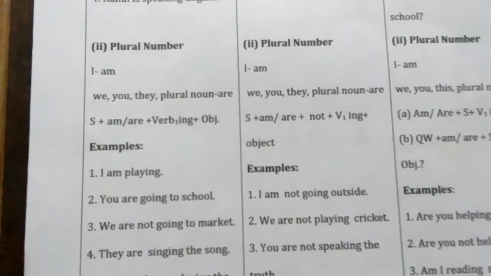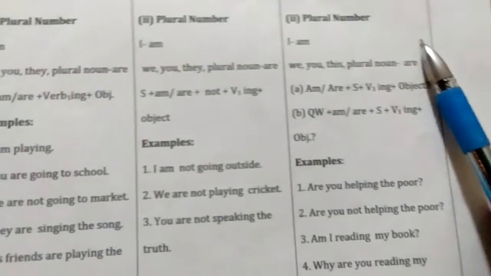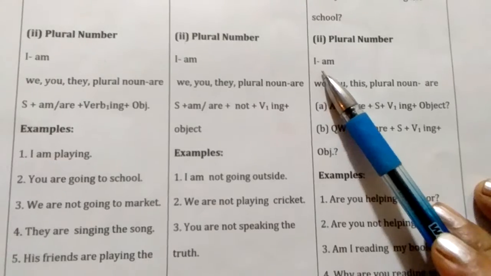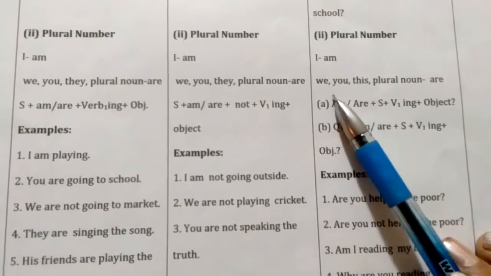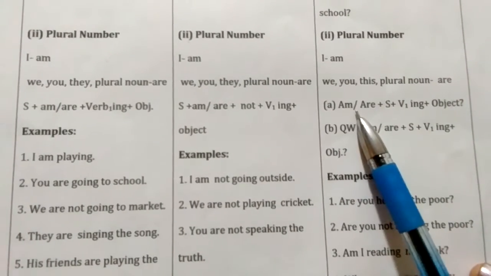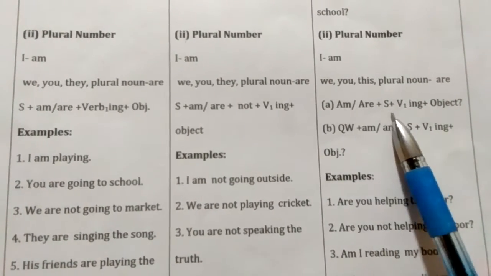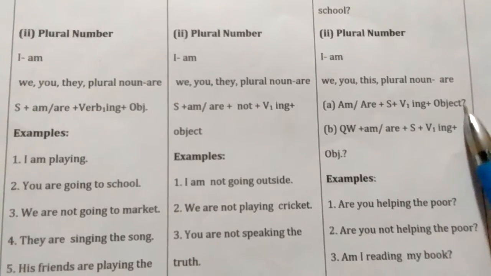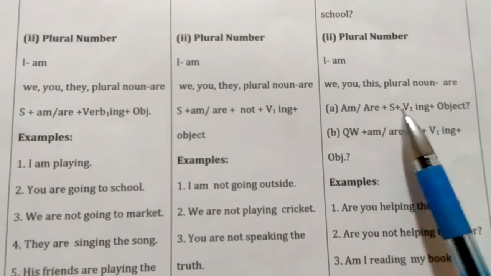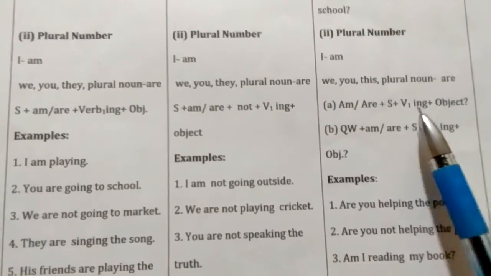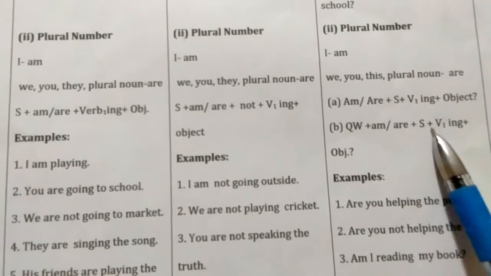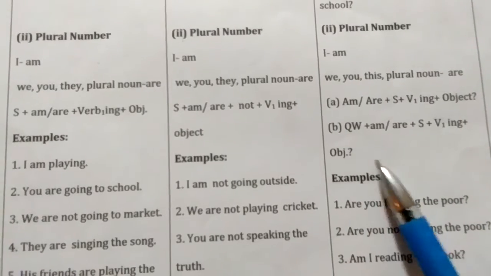Okay, now let's take interrogative sentence. So the same, with I we put am, and with these plural nouns and pronouns we put are. The formula is am or are plus subject plus V first plus ing, and then object and question mark. So we put am or are before the subject, and after subject we put V first plus ing. Second type: question word, then am or are, then subject, then V first plus ing, and then object.